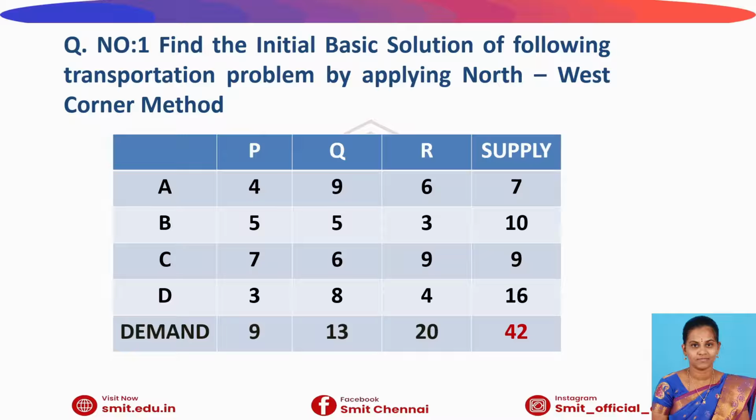Similarly, items transported from A to Q, the traveling cost is 9. Like that the table is constructed. We are going to find the IBFSC for this table through the northwest corner method.